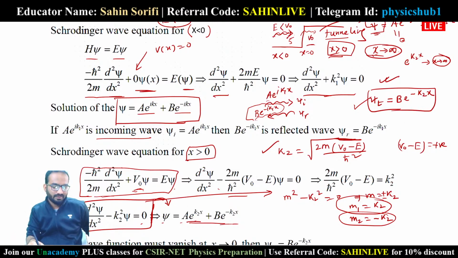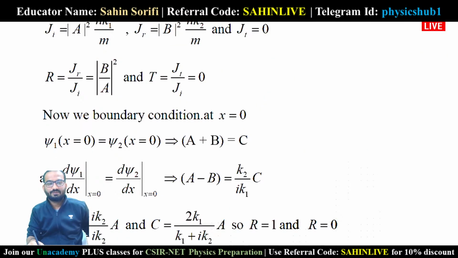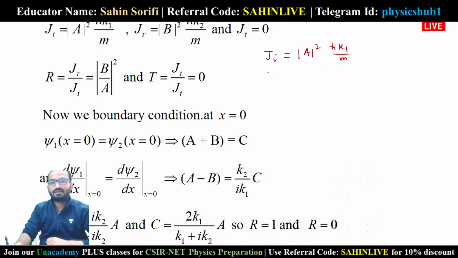Now as we have done in the previous case, here also we'll be doing the same thing: finding incident current density, reflected current density, and transmitted current density. So what will be the value of the incident current density Ji? Ji will be as usual mod A square into h cut k1 by m. We have already discussed in the previous case. Jr, reflected current density, is not changing. Now this transmitted current density Jt equals 0.